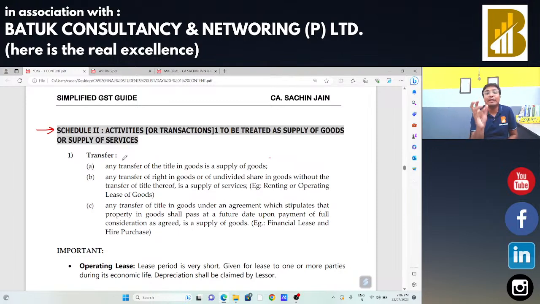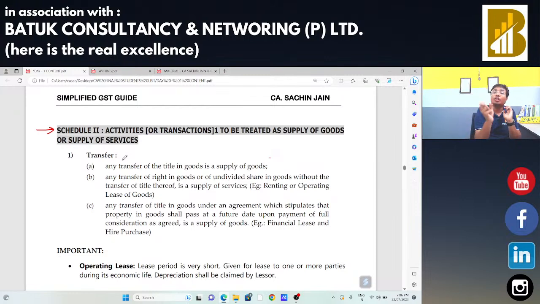In that case, the basic concept was that whenever there is a transfer of title in goods, we can say that this is a supply of goods. And whenever there is a transfer of right, we can say that this is a supply of services. And after that, we had discussed the operating lease, financial lease, and hire purchase.